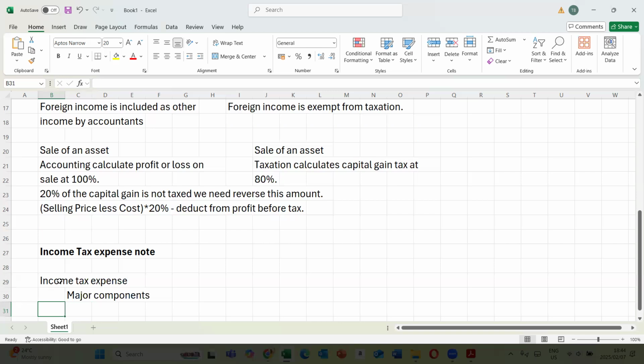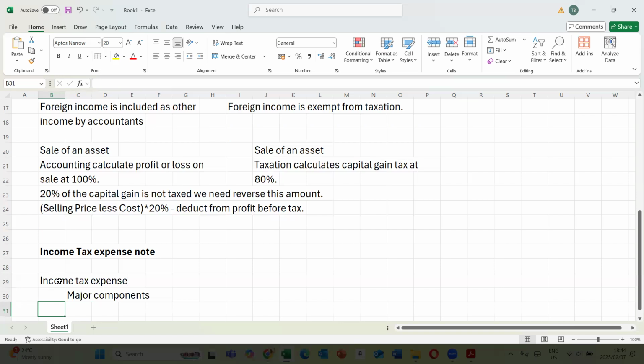tax expense. We need to understand that tax expense can be made up of South African tax. It also includes foreign tax. It also includes things like probably deferred tax as well. We're going to touch on that just now.